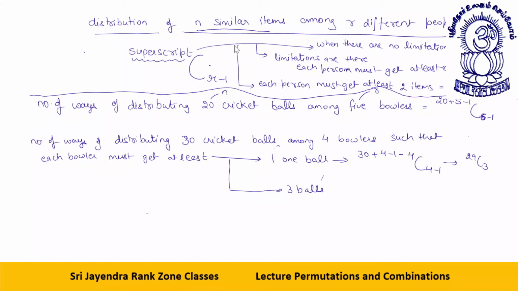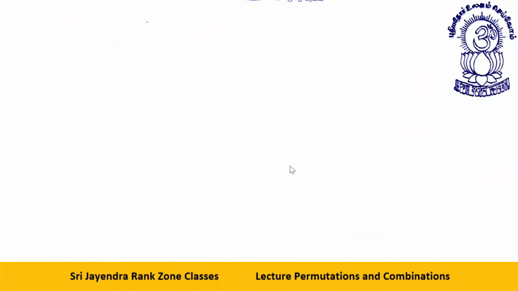So the formula is superscript upon C r minus 1. How will we fill that superscript? See, I told you this is superscript C r minus 1.